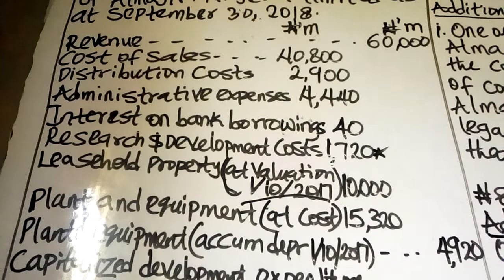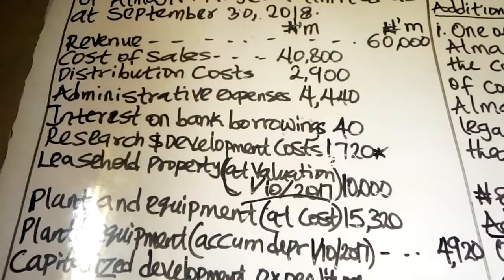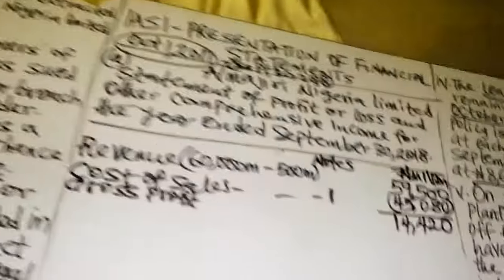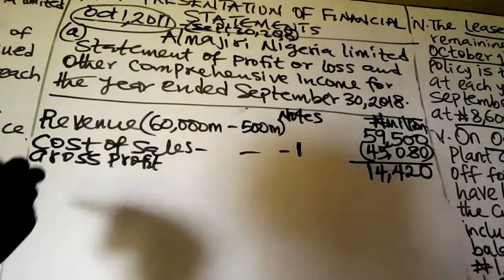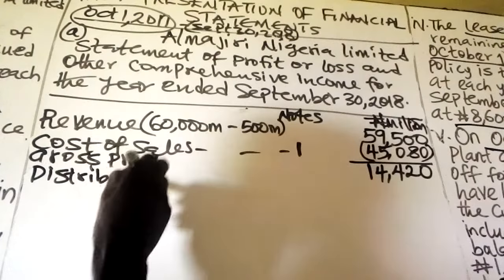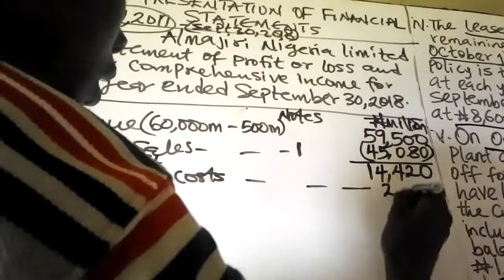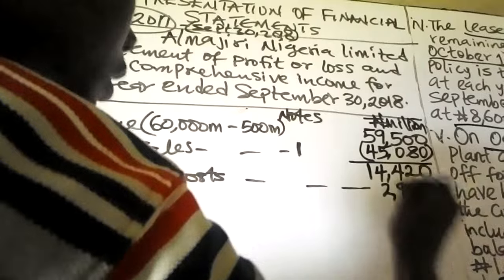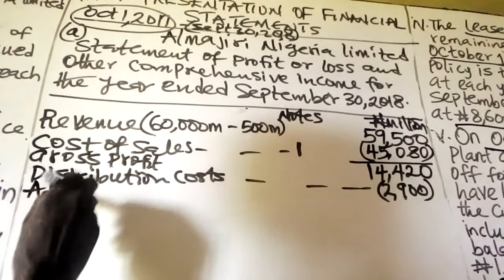After gross profit, then you have distribution cost, which is 2,900. We don't have any adjustment that affects our distribution cost. So distribution cost is 2,900. Then after that, we have administrative expenses.